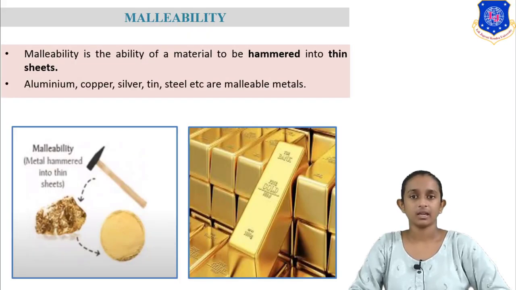Then malleability. Malleability is the ability of material by which we can convert our material into thin plate. As per definition, malleability is the ability of material to be hammered into thin sheet, and examples of malleable materials are aluminium, copper, silver, tin, etc. Gold is also ductile and it is also a malleable material.